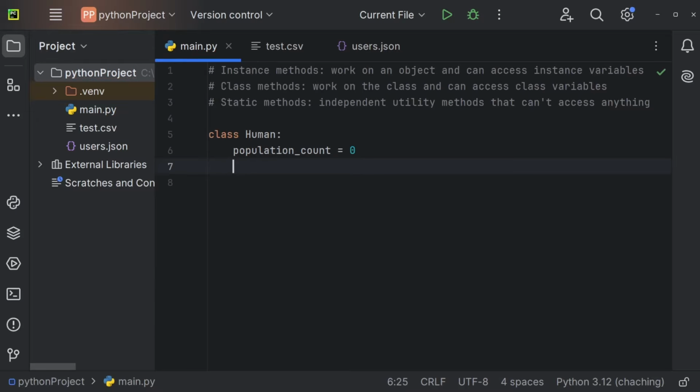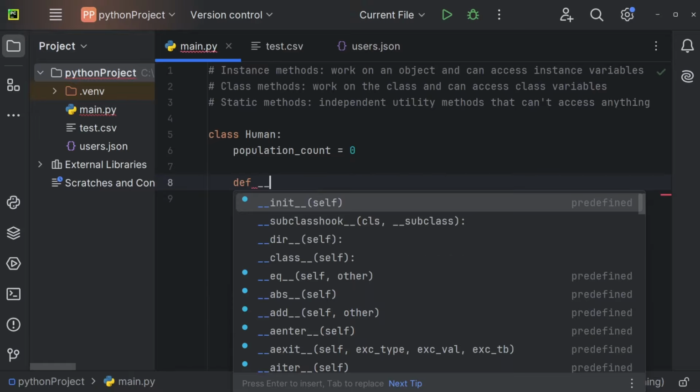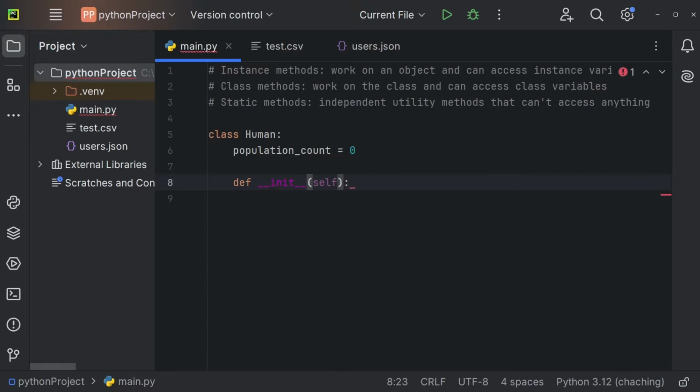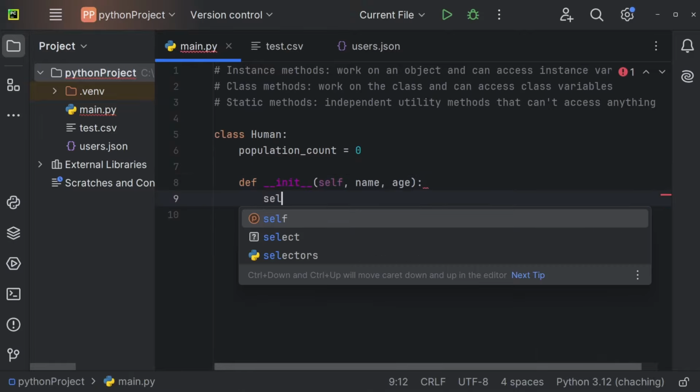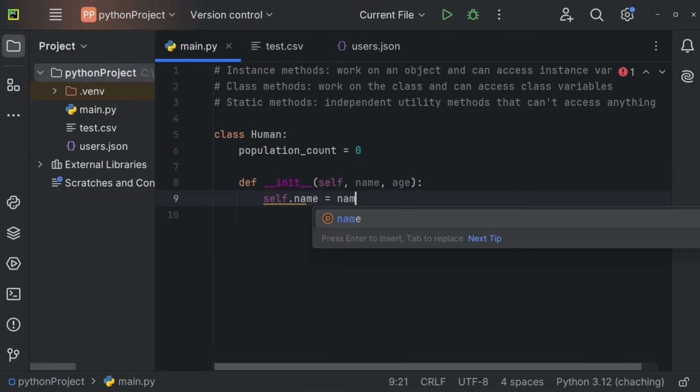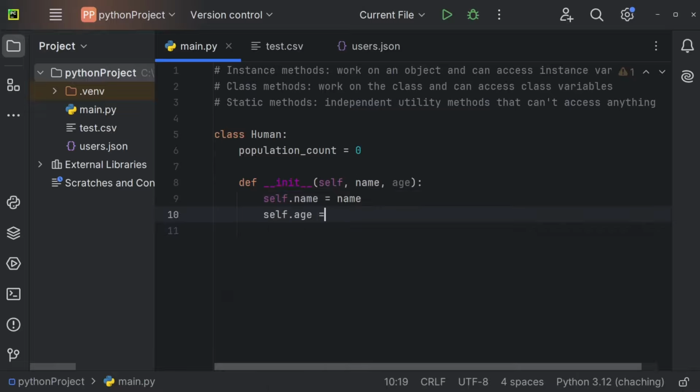Now I'll also create the constructor, so def __init__(self). And for every single human, let's, for example, create a name and an age. And let's say self.name is going to be equal to name, and self.age is going to be equal to age. But now every time we call the constructor, so every time we create a new human, we should probably increment the population count, right?